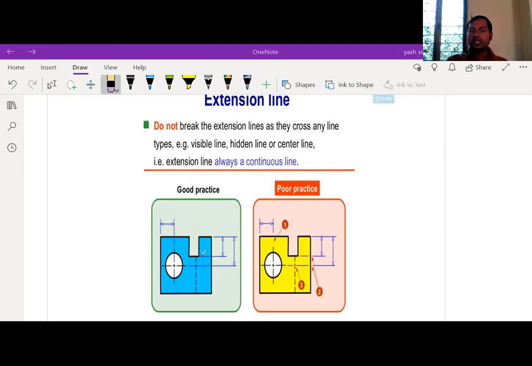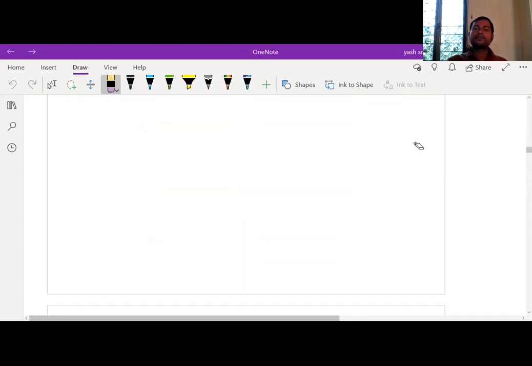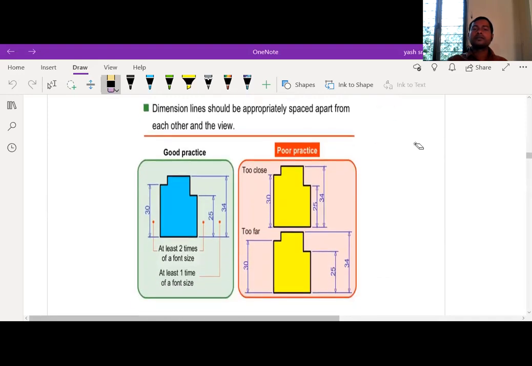And here also, this extension line must go into this, because if you don't touch this line at this position, the examiner doesn't know what length you are representing. So sometimes the extension line should not touch the actual line, and sometimes it must touch the actual line. That is based on the inner diameters. These are the key points you must remember. And the next one is the dimensioning line.